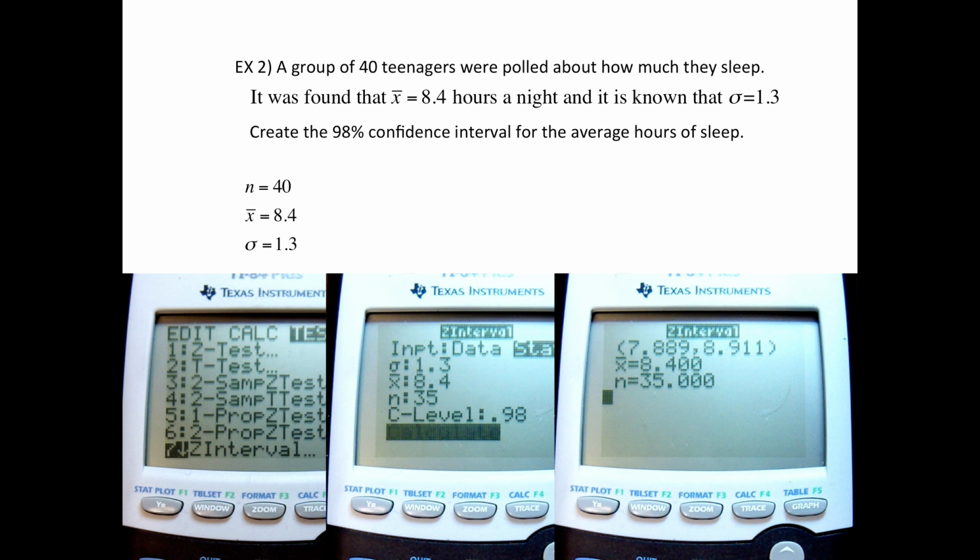But does it mean that it has to be 8? And still, then we can't tell. 8 is possible, but it could also be more than 8 because up here it goes up to 8.9, or a little bit lower than 8. So when somebody says something in the interval, then yes, it is possible, but I can't refute them and say they were wrong, like the person that said 10 hours or like the person that said 7 hours.